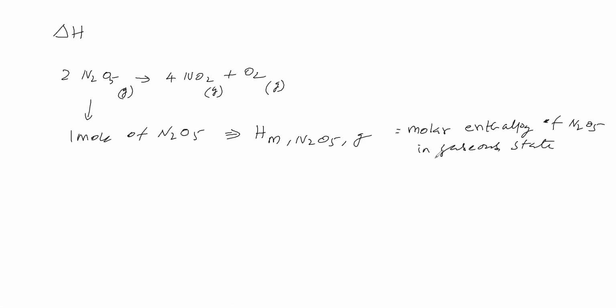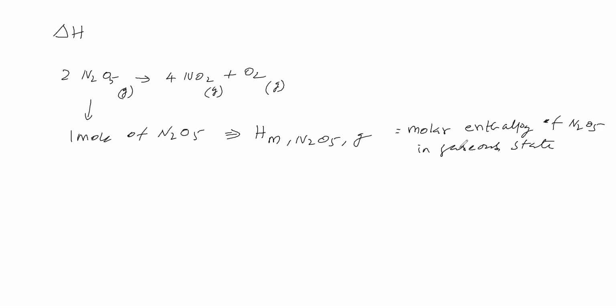Why do we have to mention the physical state also? If the physical state changes, enthalpy also changes. Why is it so? Let us take water in 3 forms: ice, liquid water, and steam. These exist at different temperatures.